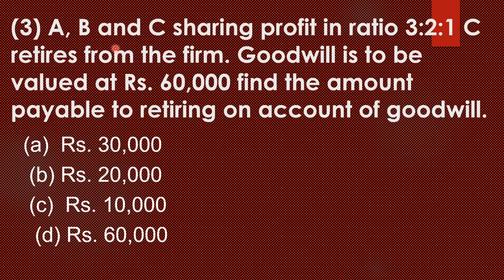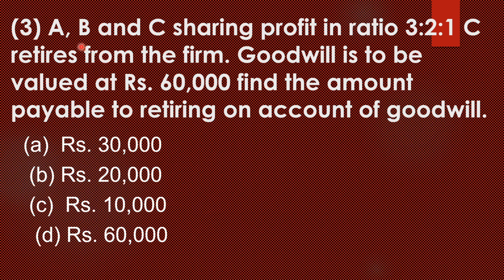Here also there are three partners A, B, C, with profit sharing ratio 3:2:1. C retires from the firm, and goodwill is to be valued at ₹60,000. Find the amount payable to the retiring partner on account of goodwill. This is just one question. Here goodwill is to be valued at ₹60,000, so that is the total firm value of goodwill. Out of that we can easily find C's share, the retiring partner's share.